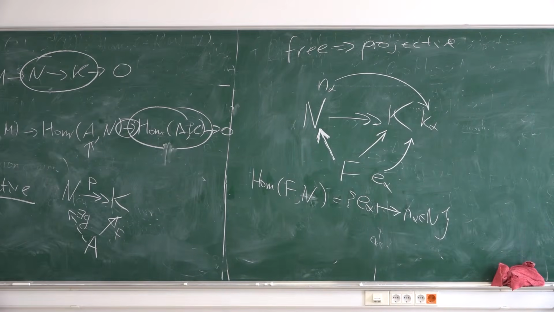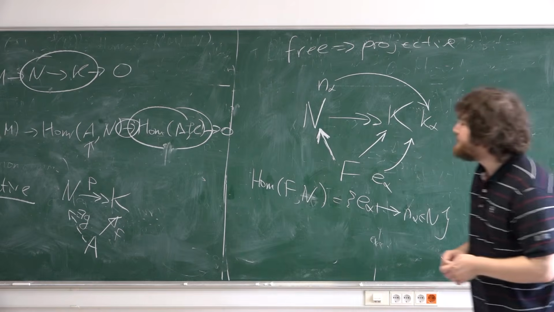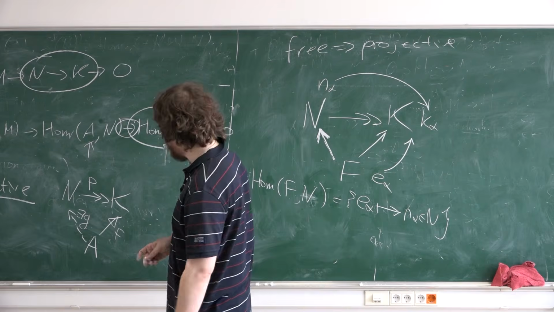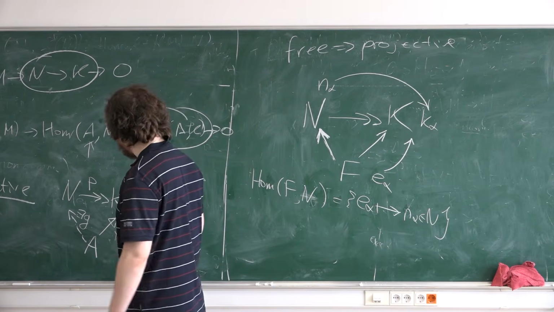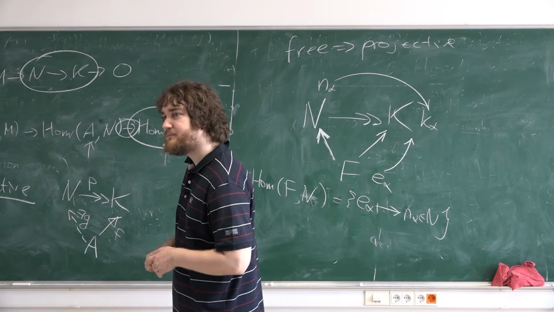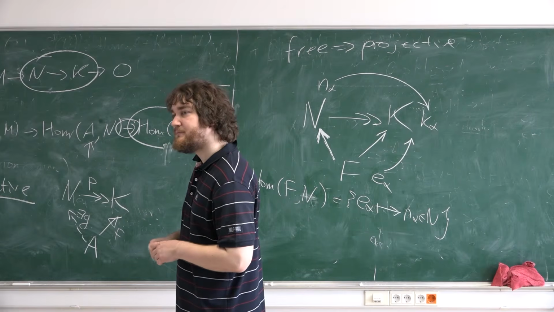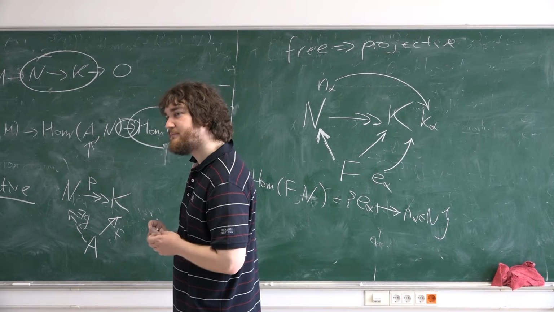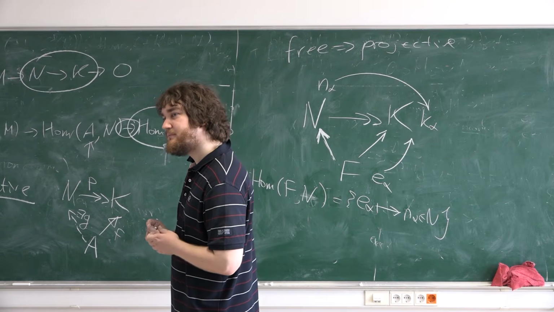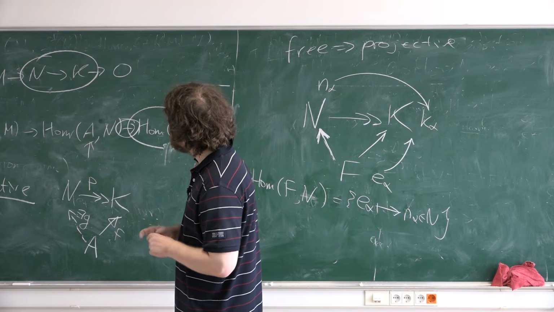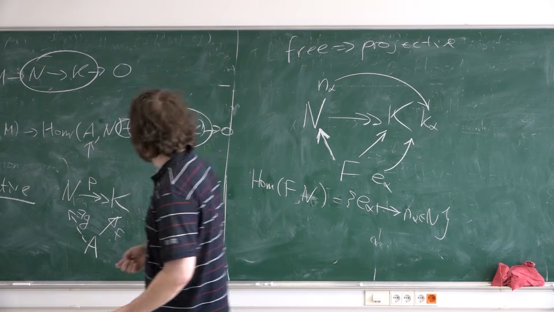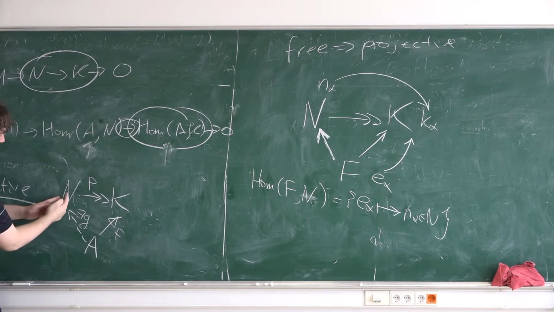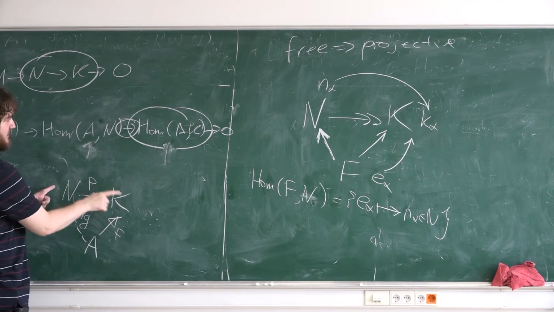I have a question. Do we require in the definition of projective module that the diagram commutes? Of course. Yes. So the question is, why do we need this to be commutative? In this induced map, if you have a map A from N, then its image is just a composition.